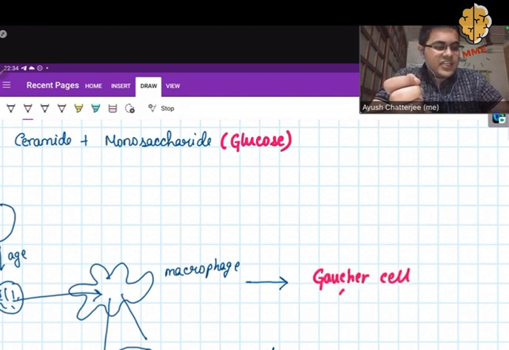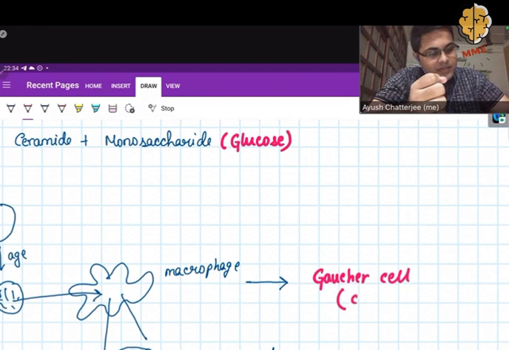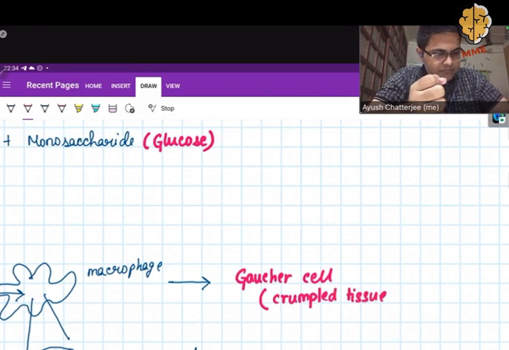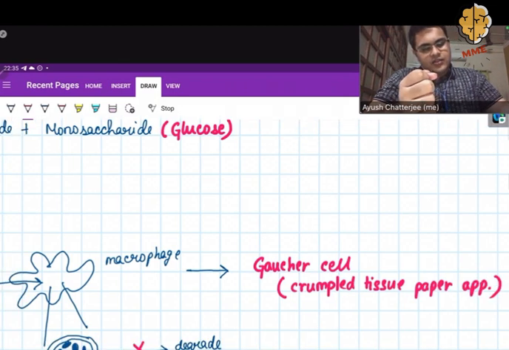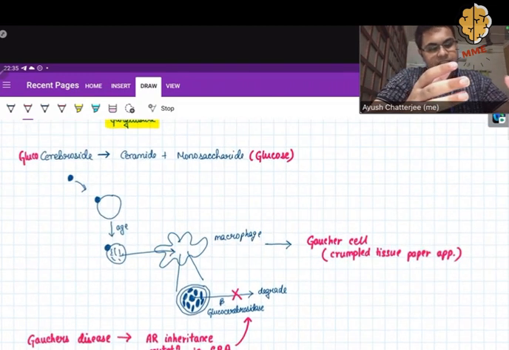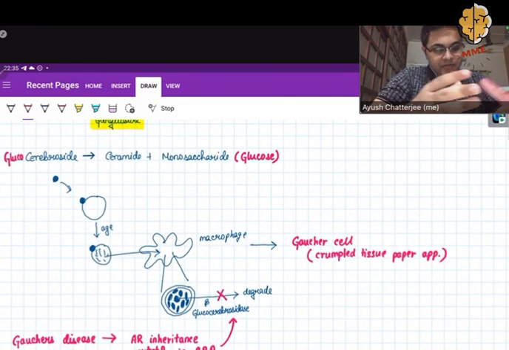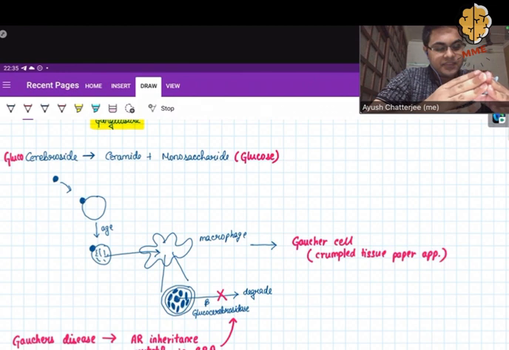This Gaucher cell has a characteristic appearance known as the crumpled tissue paper appearance. So this is what happens in Gaucher's disease due to a mutation in the gene which synthesizes the beta glucocerebrosidase enzyme.